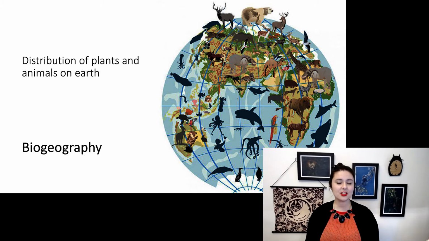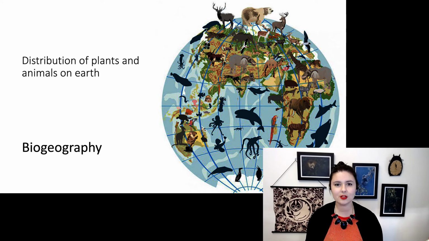Biogeography is the distribution of plants and animals on Earth. And Alfred Russell Wallace, we consider him the father of biogeography, specifically for his insights when he was traveling around Malaysia and other countries in Oceania. So what we can see on this map here is different animals live in different places, and that's really specific. We don't find camels in Canada. They're in the wrong place. It's not the right environment, but also that's not where the ancestors of camels are. We only find camels in really specific deserts, and we don't find them in different deserts around the world because they only evolved in one place.